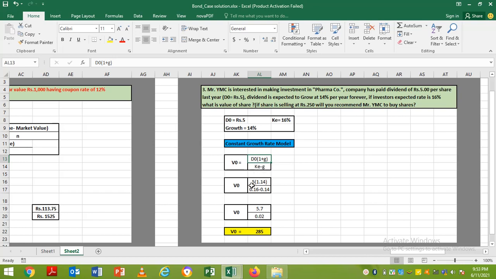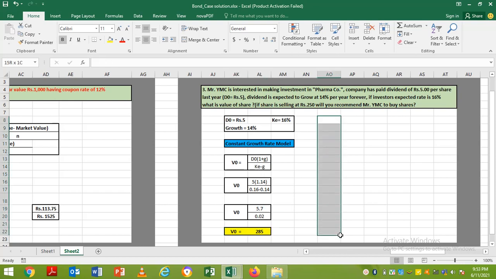So last year's dividend is 5, the growth rate is 14, so we multiply with 1.14, divided by expected rate, which is 16%, minus growth rate, 14. So the multiplication of 5 and 1.14 is 5.7, divided by the difference between these two, which is 0.02. So we can say the value of the share as per the constant growth rate model is 285.